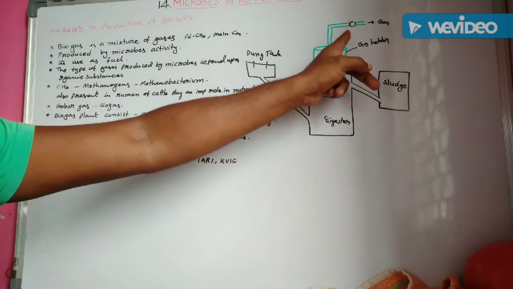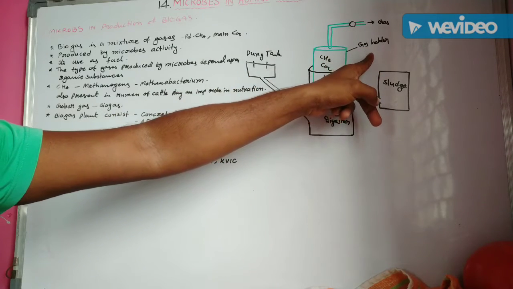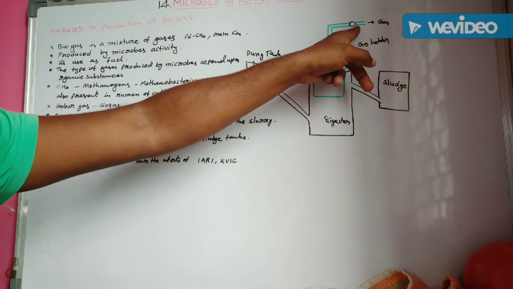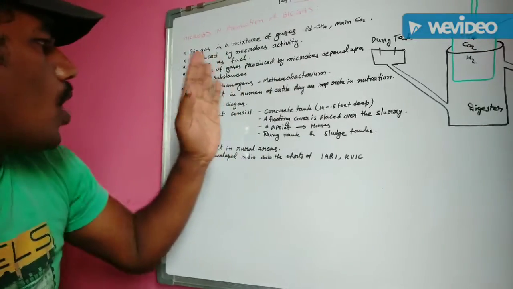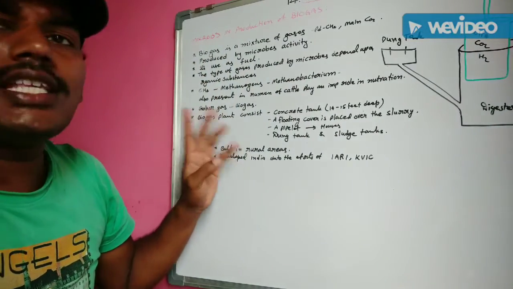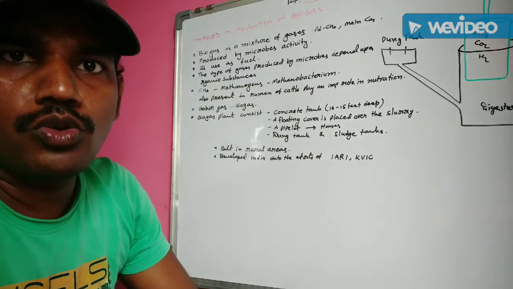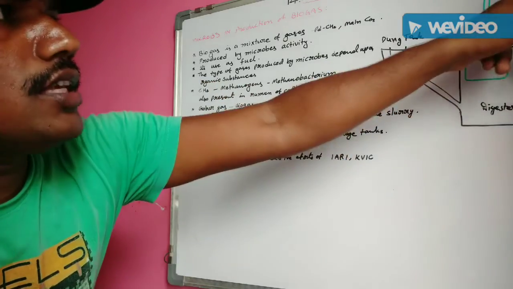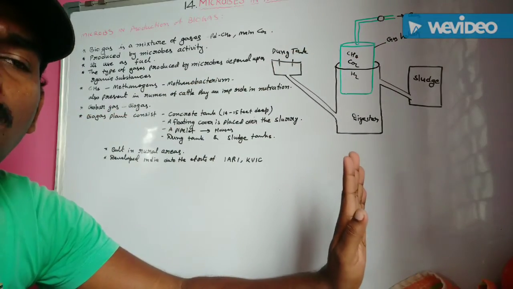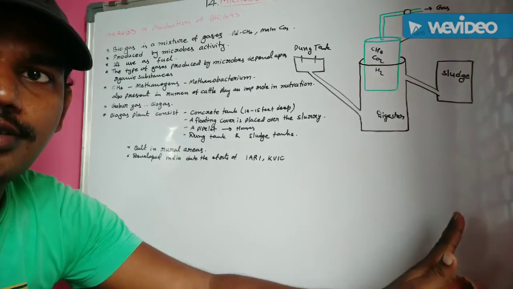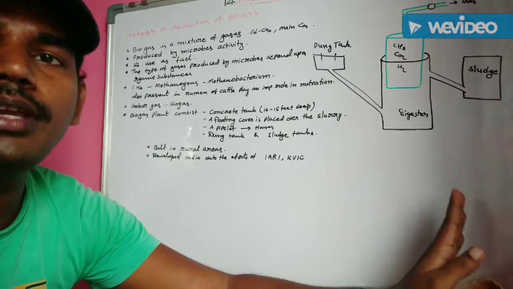Okay, one of the pipelines also arises from this gas holder, and this pipeline is connected to the village houses, because this biogas plant is mainly built nearest to the rural areas. Hence, this biogas pipeline is connected to the rural area houses for cooking gas and flaming gas.